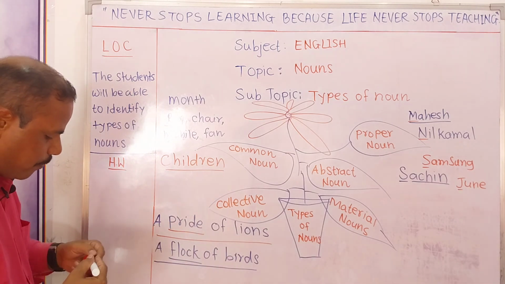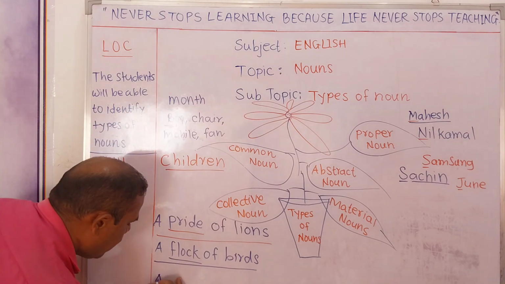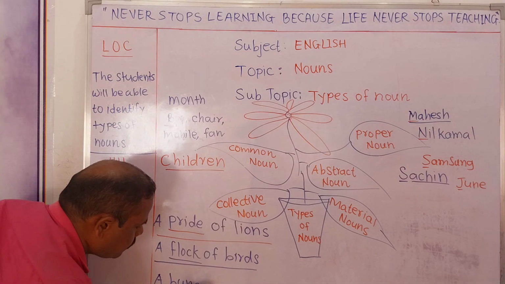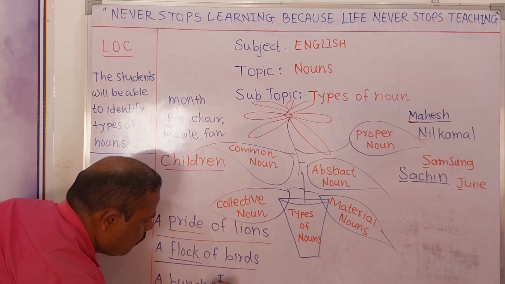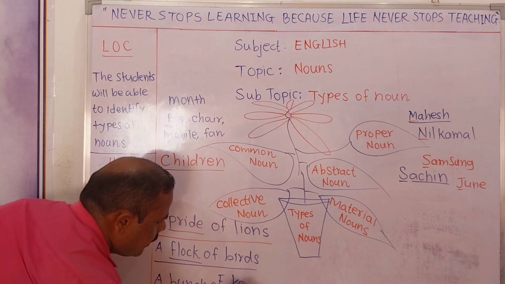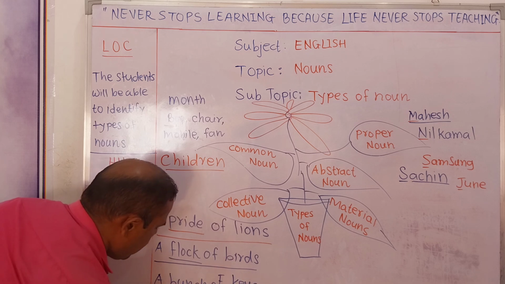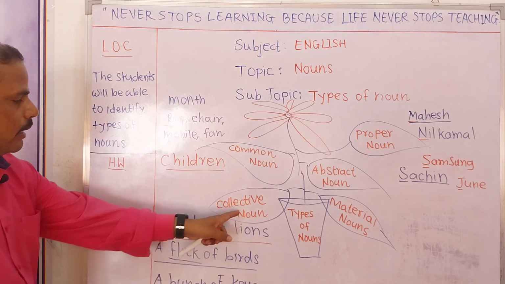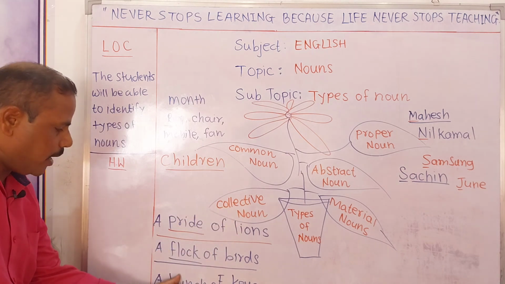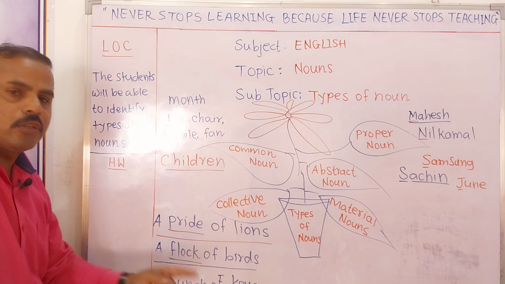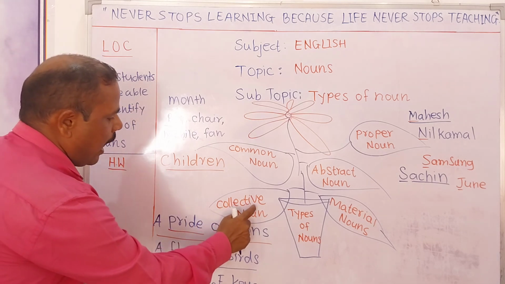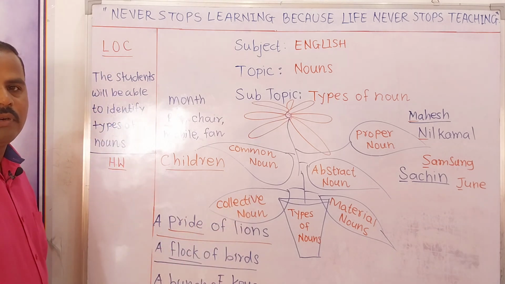One more example, suppose I want to talk about a bunch of keys, right? So a bunch of keys is also a collective noun. Either I say only bunch or a bunch of keys, both are known as collective nouns, right?